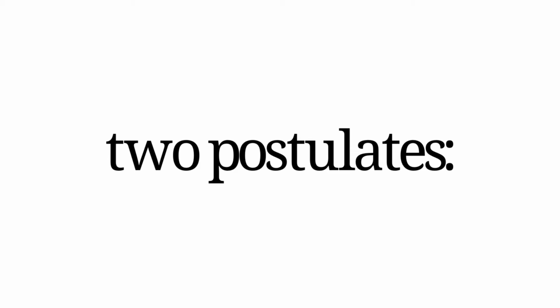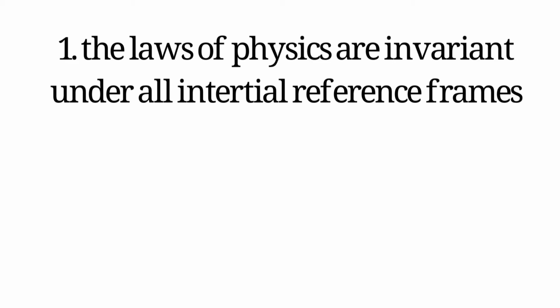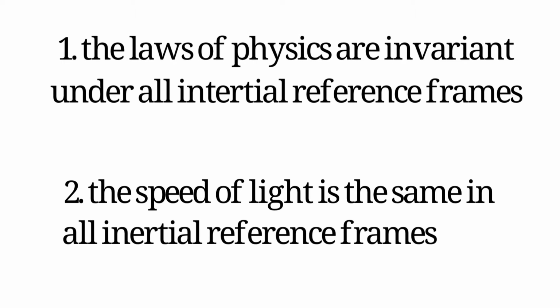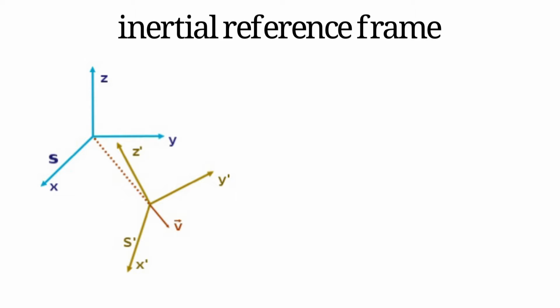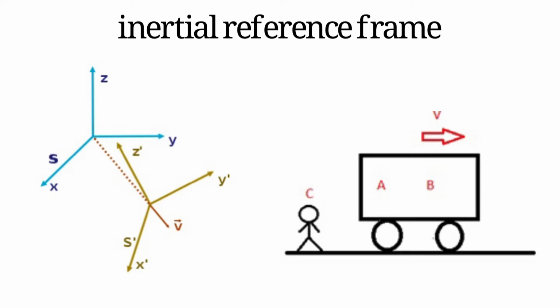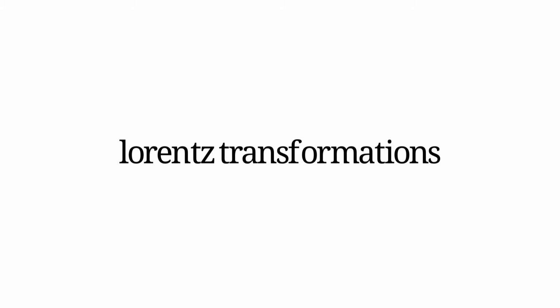Einstein began with two postulates: that the laws of physics are invariant, that is, the same, and that the speed of light is the same in all inertial reference frames. An inertial reference frame is any frame of reference that is at a constant velocity and not undergoing acceleration. To accomplish these postulates, Einstein incorporated Lorentz transformations.